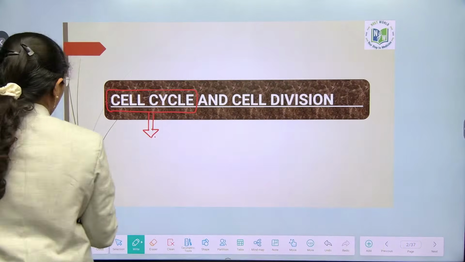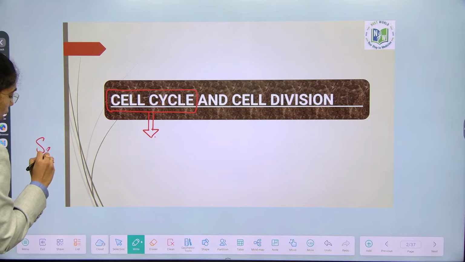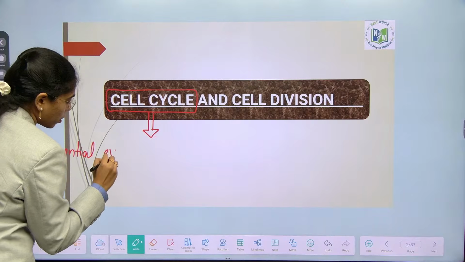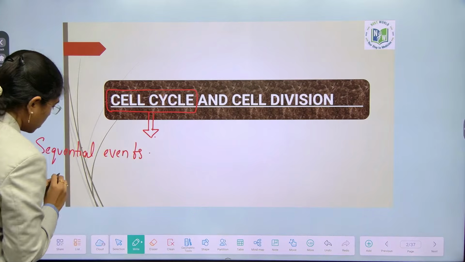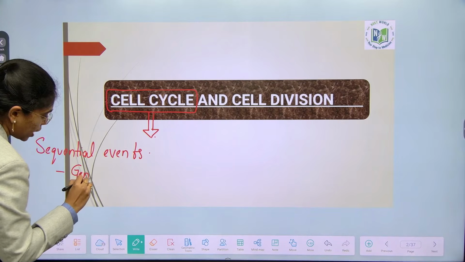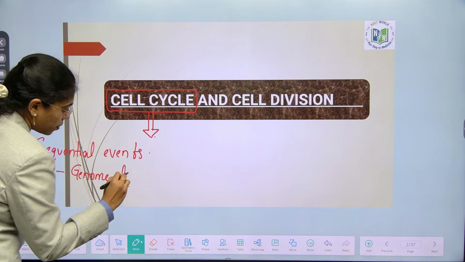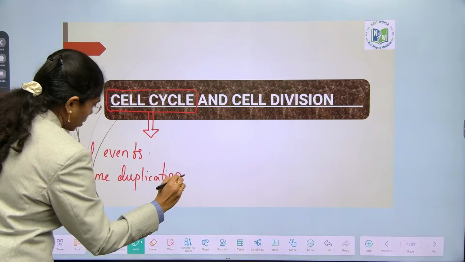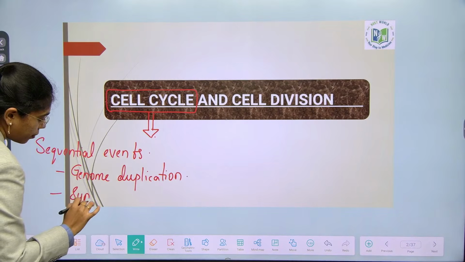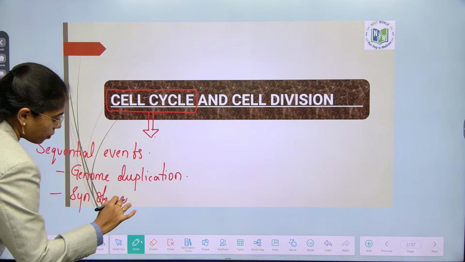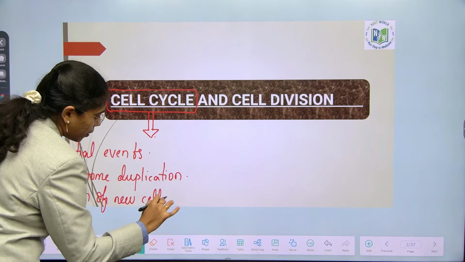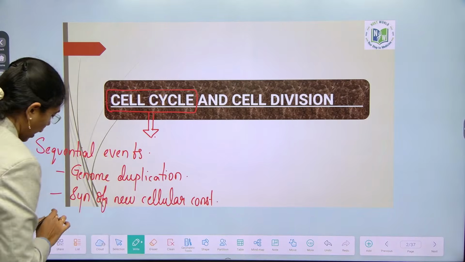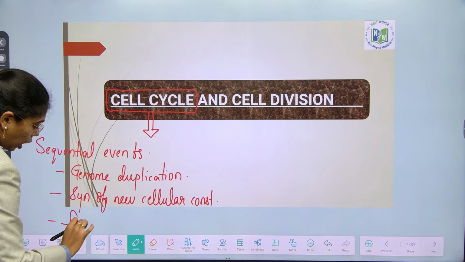These are the sequential events starting from genome duplication, synthesis of new cellular constituents, and formation of daughter cells. Fine, right?